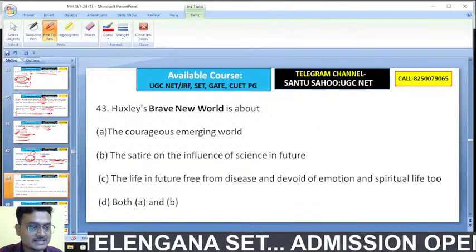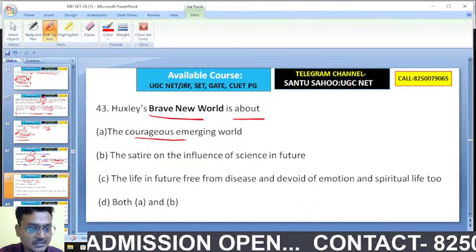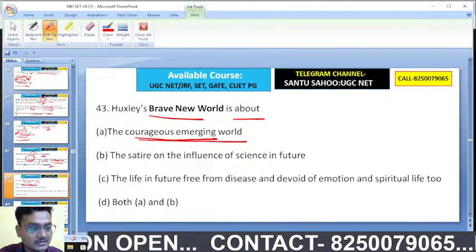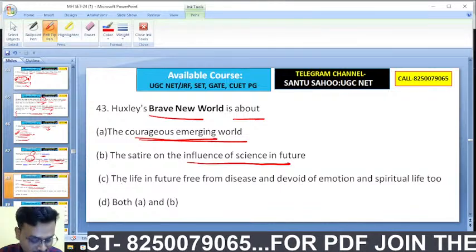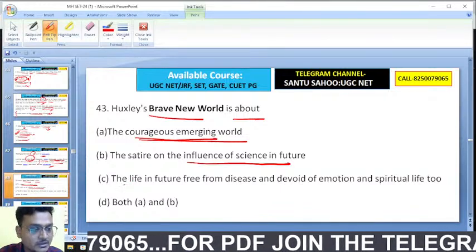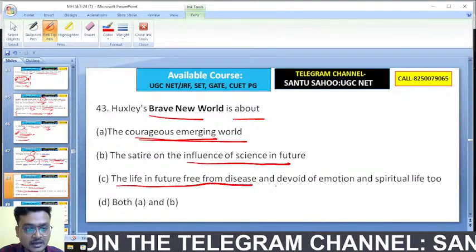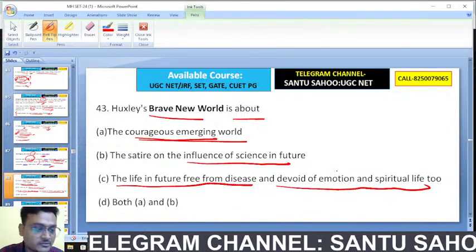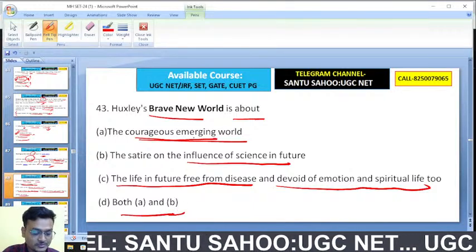Okay, so Huxley, Brave New World, is about the courageous emerging world, the satire on the influences of science in future. The life in future free from disease and devoid of emotion and spiritual life too, both A and B. What would be the right answer here?